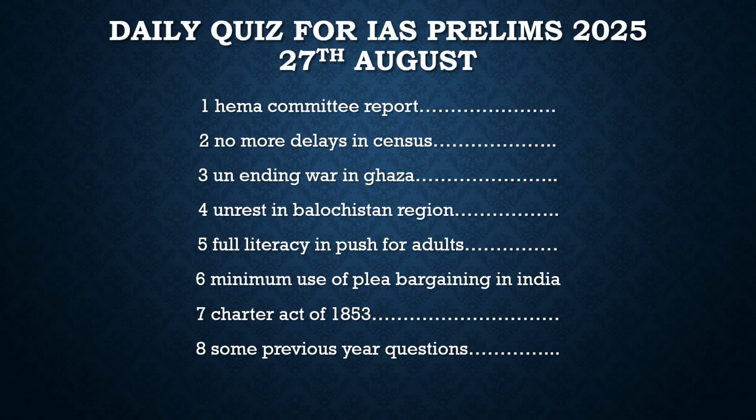Now, without any delay, let's have a look at the articles which we have to discuss today, and see how we will discuss them. The first article in the newspaper is about the Hema Committee report, which is about the fresh allegations related to the Kerala film industry, the inhuman acts which women go through in this industry. So it is related to that.